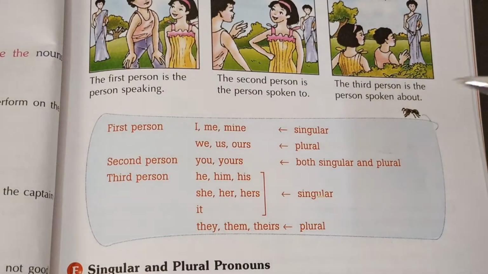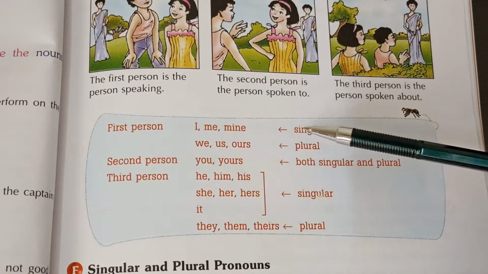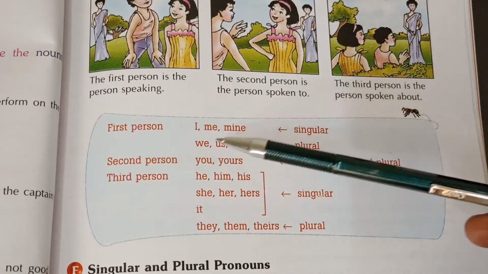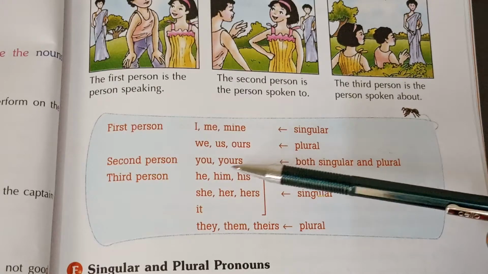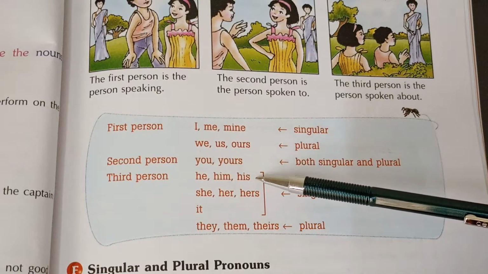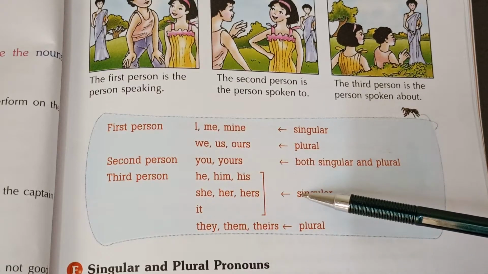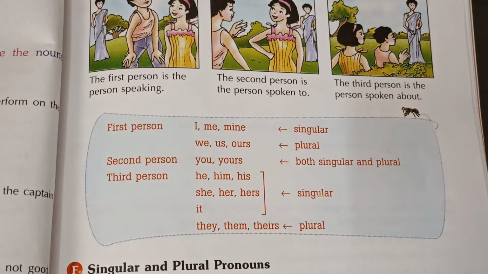So first person is I, me, mine, we. What comes in singular? I, me and mine. Plural: we, us, ours. Okay. Second person: you and yours. Both singular and plural are the same. Third person: he, him, his, she, her, hers and it. They are singular. Plural of it is they, them and theirs.